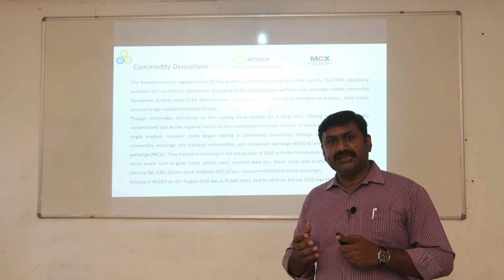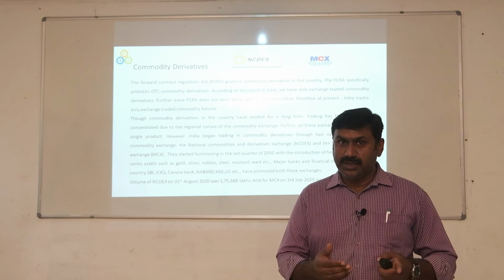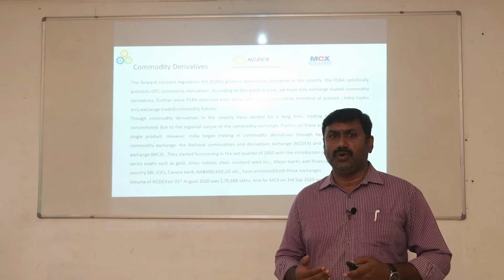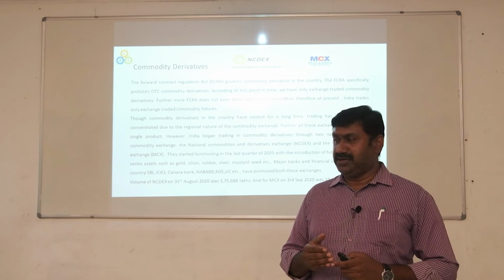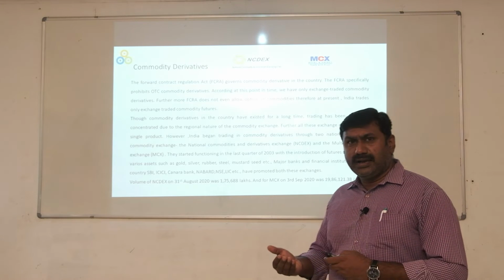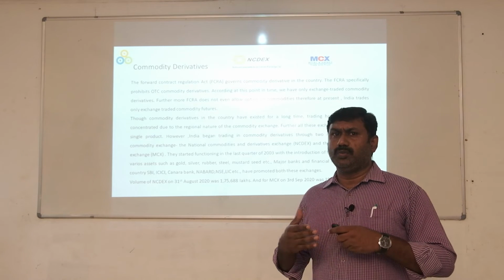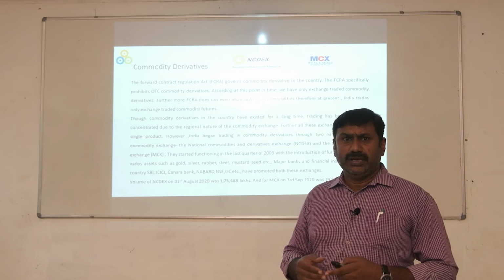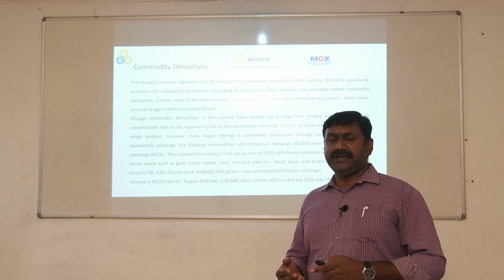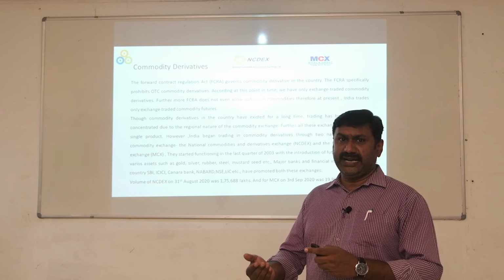NCDEX is a commodity derivatives exchange which gives more focus to agriculture commodities. Further, we have other stock derivative contracts, but they are not widely accepted by Indian people. So these two derivative exchanges are widely accepted and people have started to trade in them.